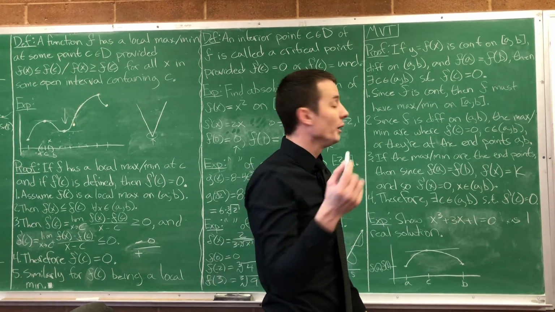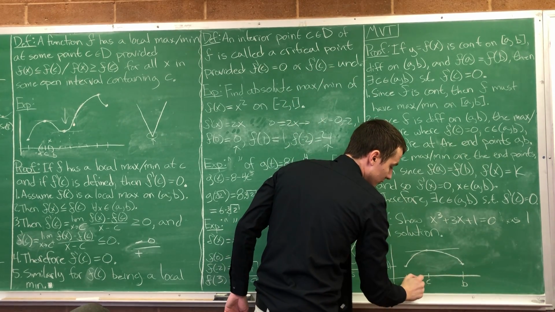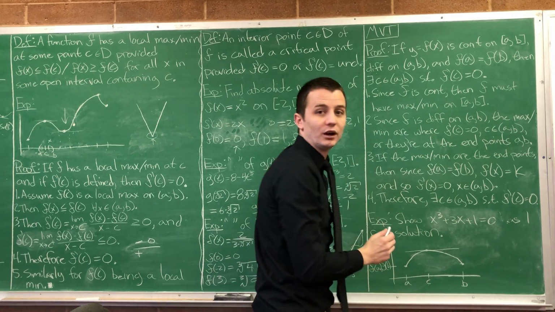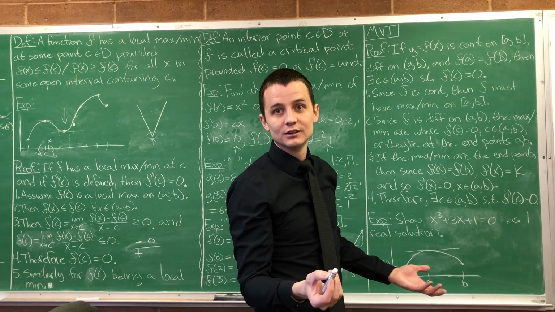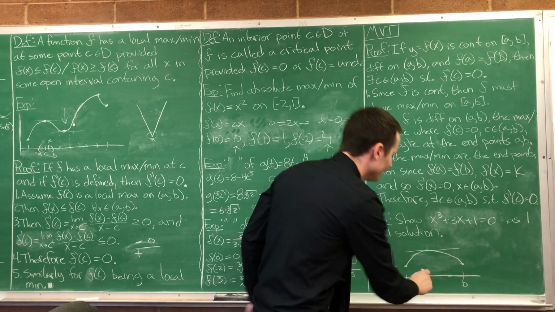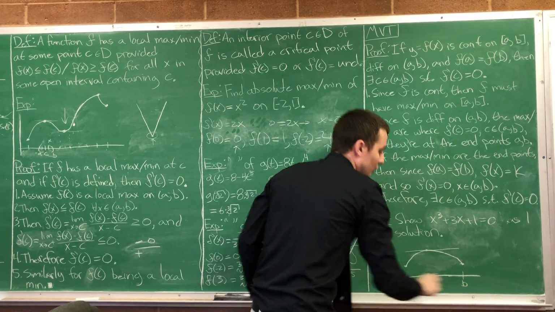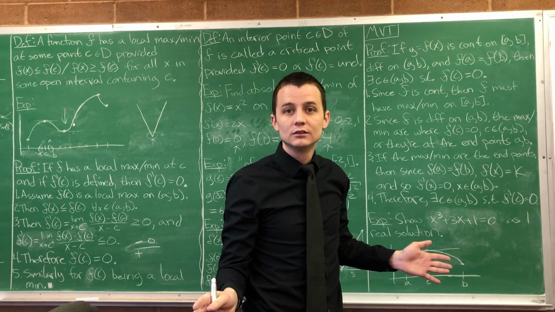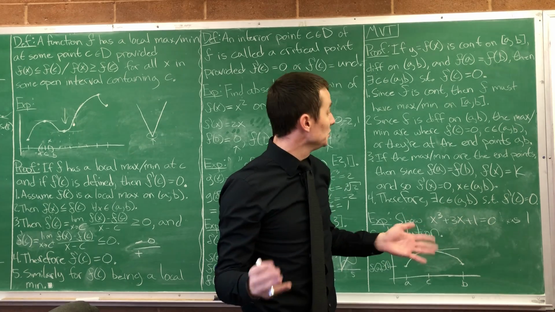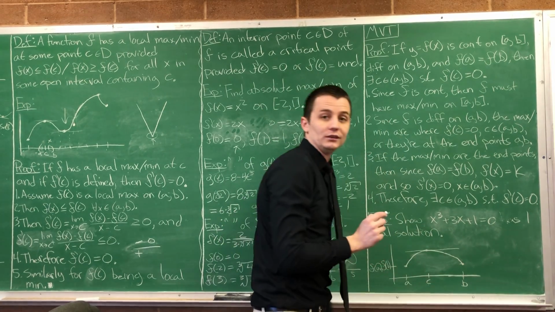Okay. So if the max or min are an interior point, if they're somewhere between A and B, then the derivative is 0 there. So if the max is an interior point, we're done. The derivative is 0 there. If the min's an interior point, we're done. The derivative is 0 there. We've already shown that. So now the only case that we need to handle is the max and min are both the endpoints.